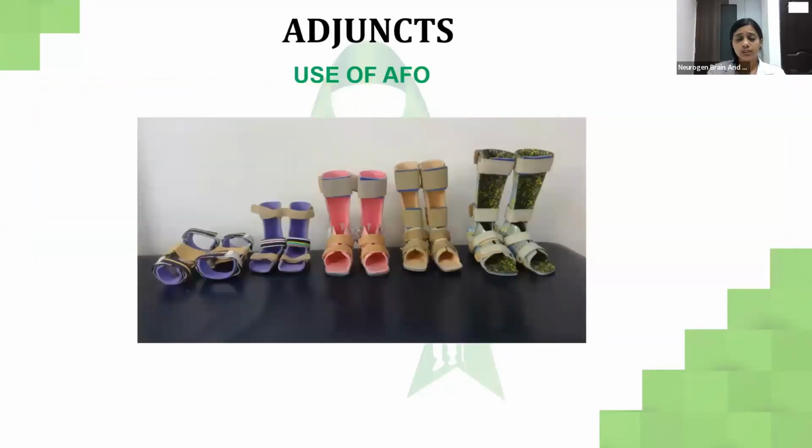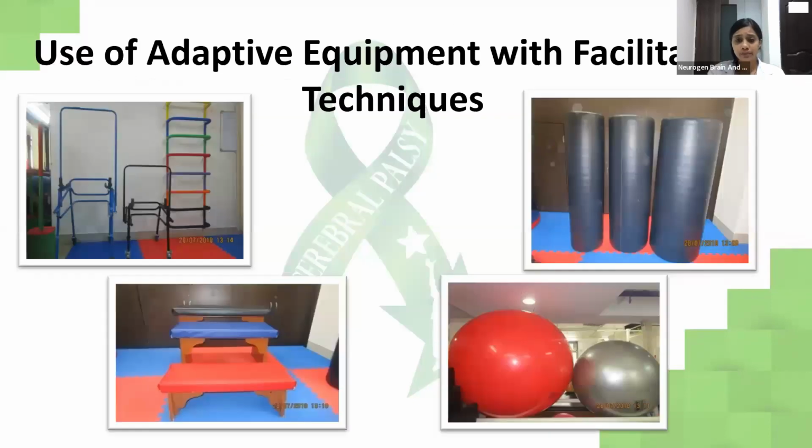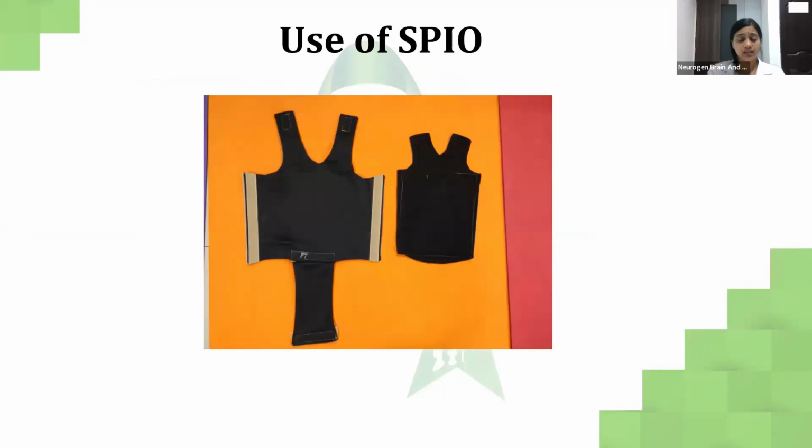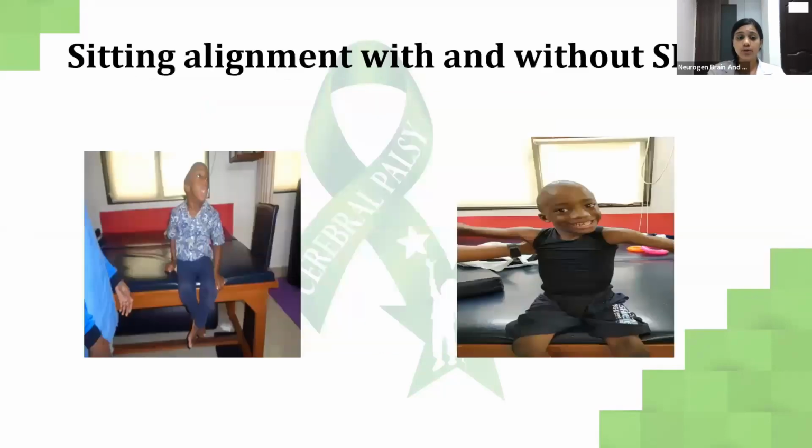These are the adjuncts or the AFOs that we use for children with CP. These are the adaptive equipments we use for facilitation. These are the walkers, bolsters, balls, and steppers and stools. This is a SPIO which we use for better trunk alignment and posture. Sitting alignment with and without a SPIO. If you see, this child is sitting in a very slouch posture, whereas after the SPIO, the child is sitting better. This is just to give them a feedback that they have to come up.